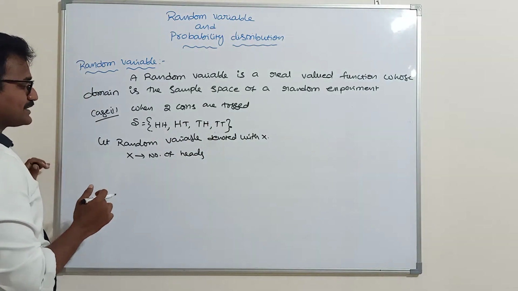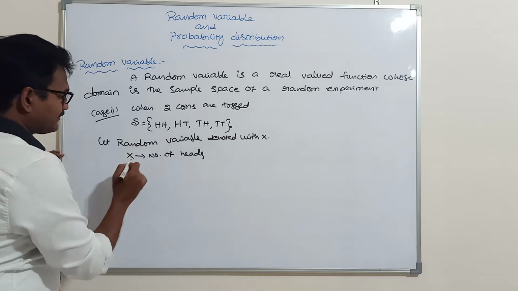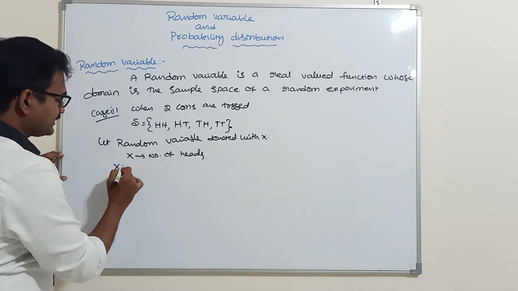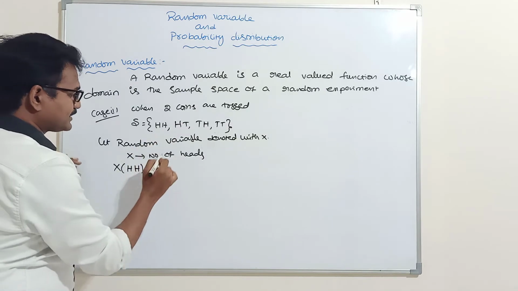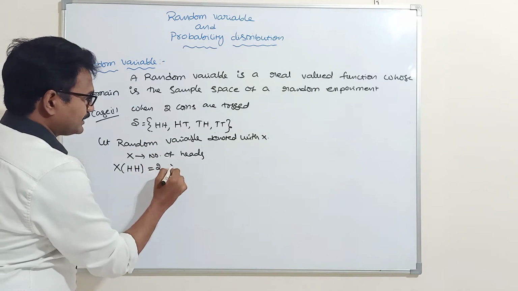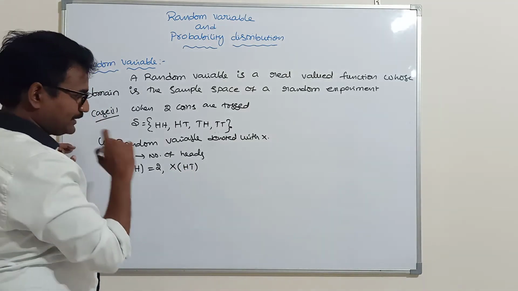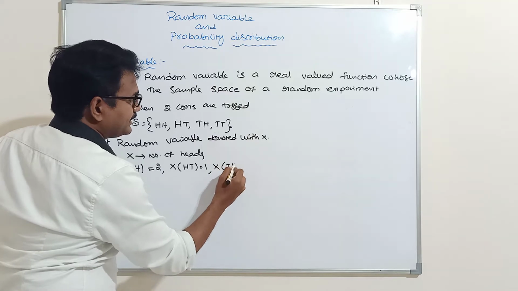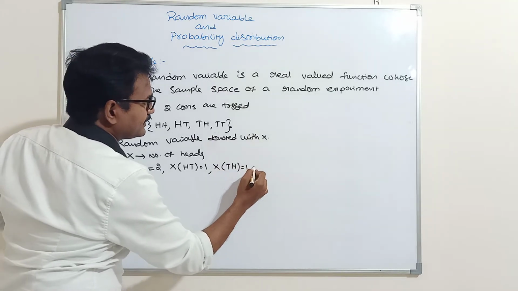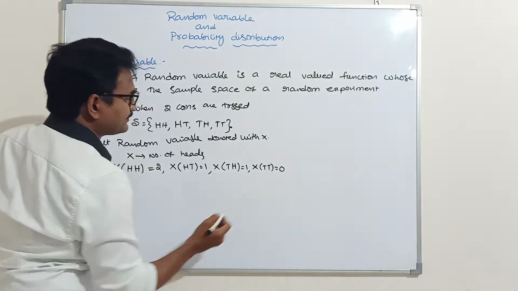So here the random variable denotes the number of heads. First input HH: number of heads is 2. Next, in HT, number of heads is 1. Similarly, number of heads in TH is also 1. Next, number of heads in TT is 0.